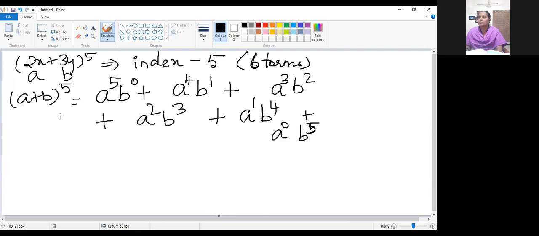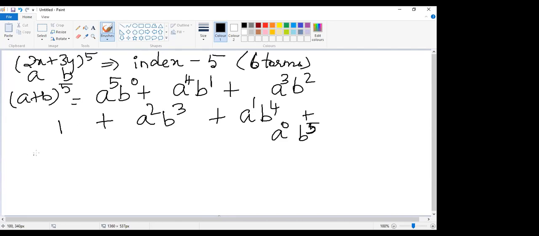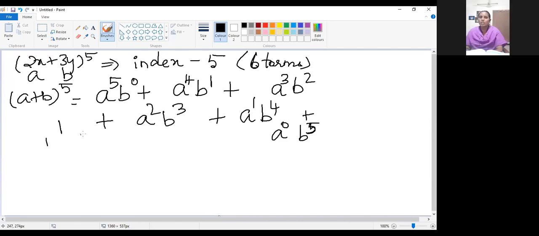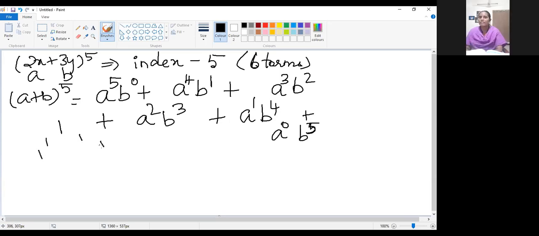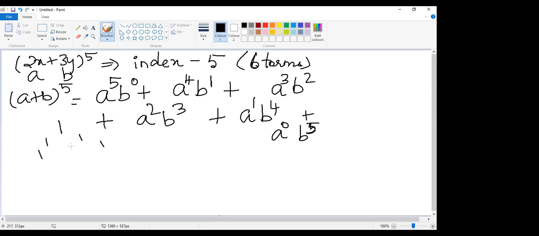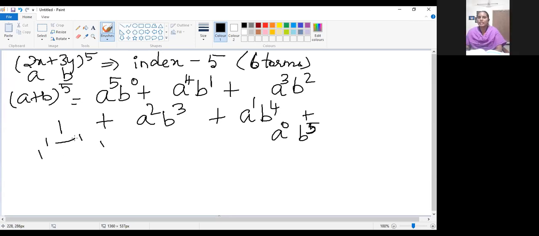In the top vertex, what number will be represented? 1. Slanting sides, I told you, 1 will come. In the first row we have one term, so in the next row we will have 2 terms. In the next row, how many terms will come? 3 terms. 1 here, and at the end 1 will be there. What will be the middle term? 2. How did you get that 2? By adding 1 plus 1 from the previous row.